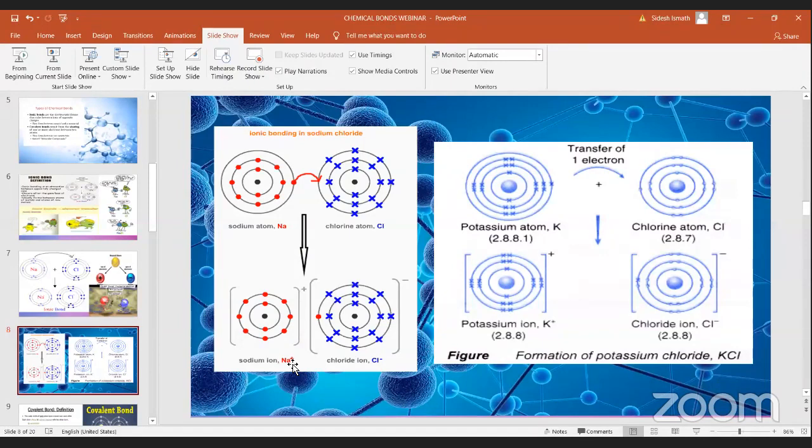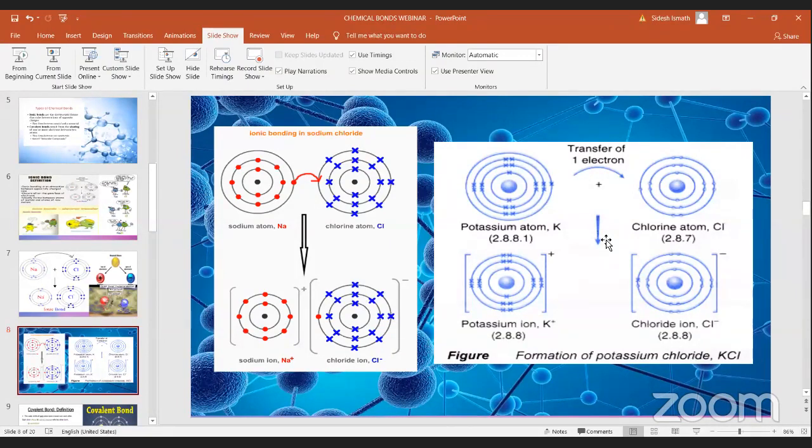When we take chlorine, it is gaining 1 electron. In the chlorine element, it has altogether 17 electrons. When they are making this bond, it is gaining 1 electron from sodium, so this is an anion. If a positive charge is there, it is a cation; if a negative charge is there, it is an anion. Now we'll see another example.